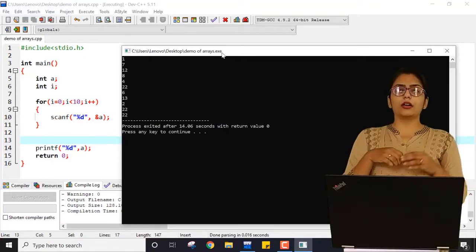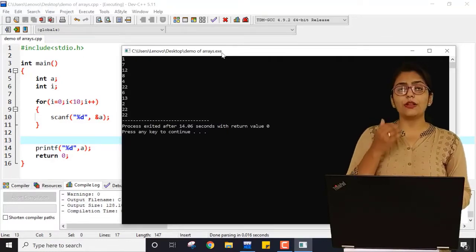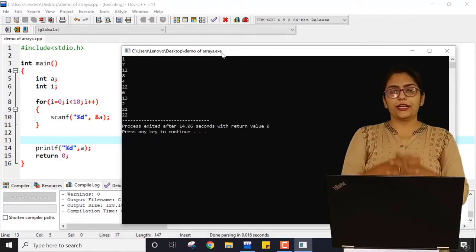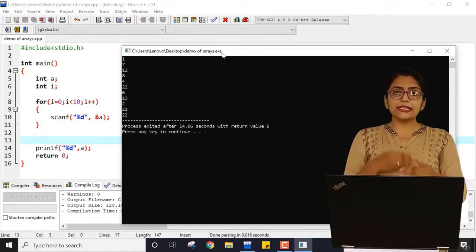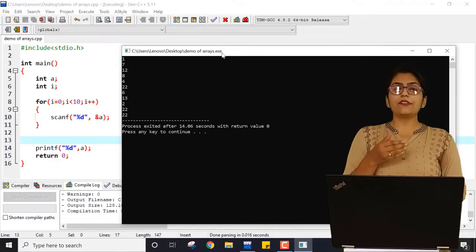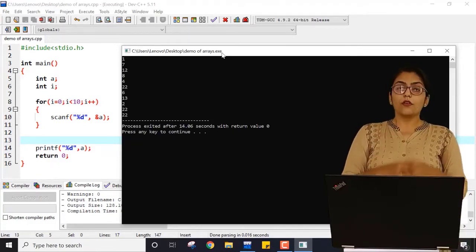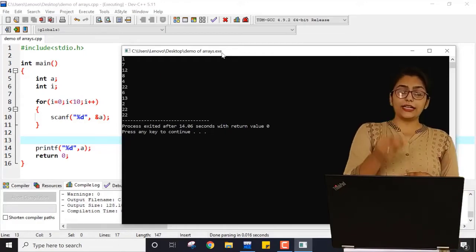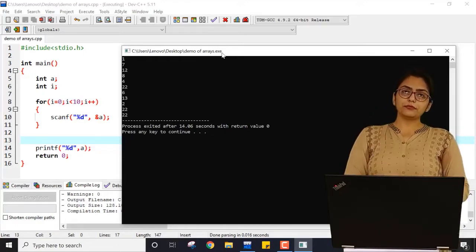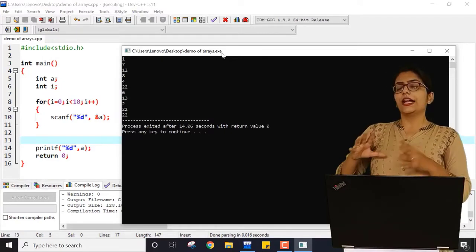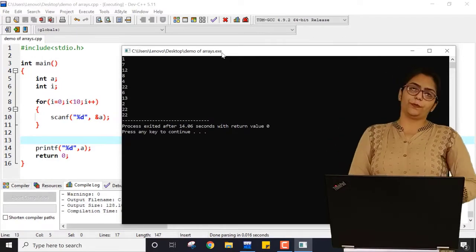Even if you execute this several times, you will observe the pattern that every time the last value is printed. Why? Because as much as I am entering values, it will just consider the latest value of a variable. Every time it is replacing the previous value, and at the last it will print the last value.